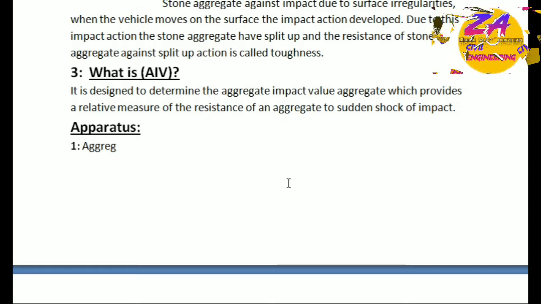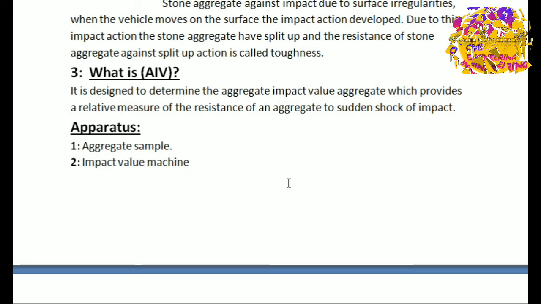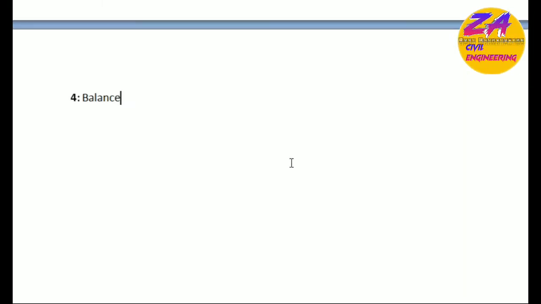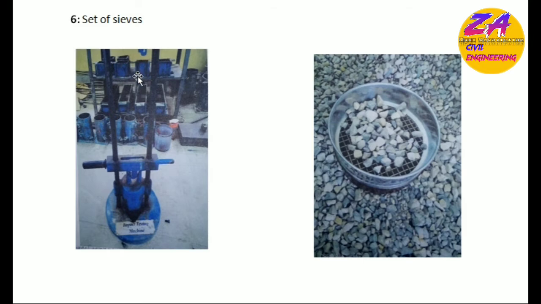And what apparatus is used in this experiment? The first one is aggregate samples like coarse aggregate, then the impact value machine, tamping rod, and the fourth is weighing balance, oven, and set of sieves. So this shape is the impact value machine, this one is coarse aggregate, and this is a sieve. So we write the names of these apparatus.